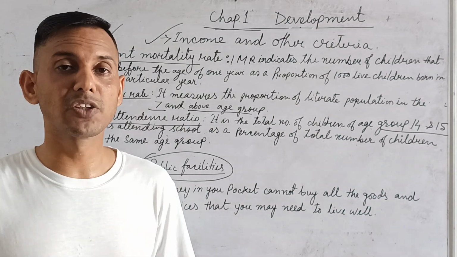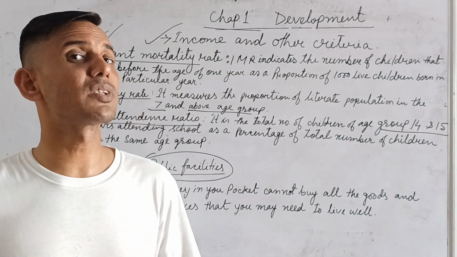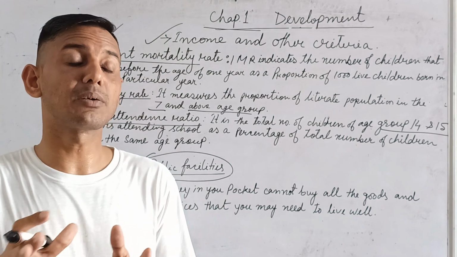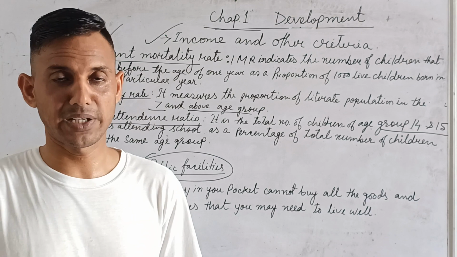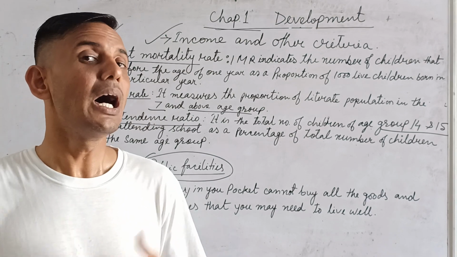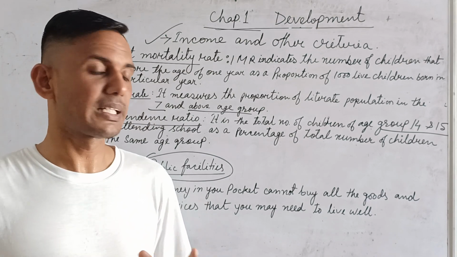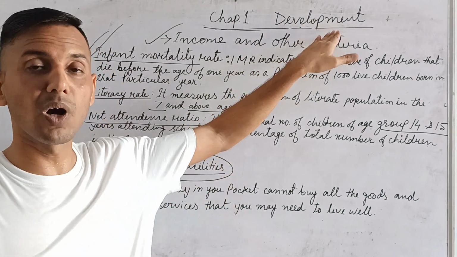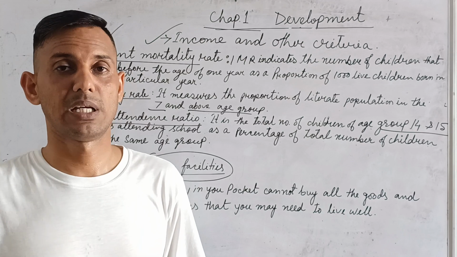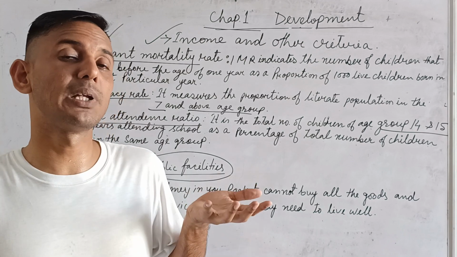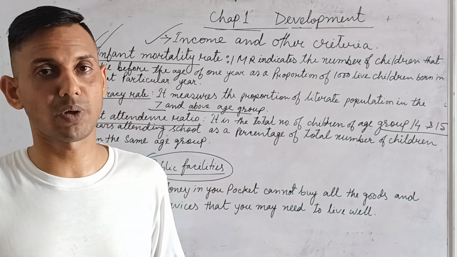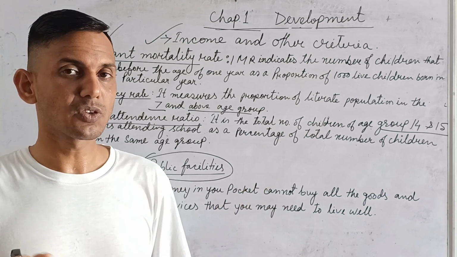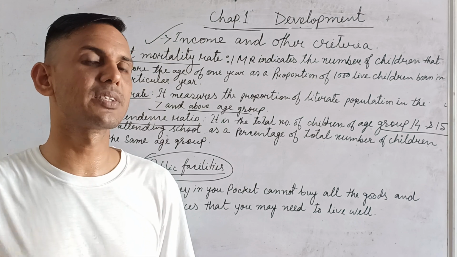Then education, so everything, because the government has to maintain the welfare of the country. This is the responsibility of the government. Is it clear? So public facilities are very important for development because we have to go together. It's not like the rich people, they are having money so they will enjoy, and other people will not enjoy. It's not like that. Clear? So that's why government is there to take this responsibility.